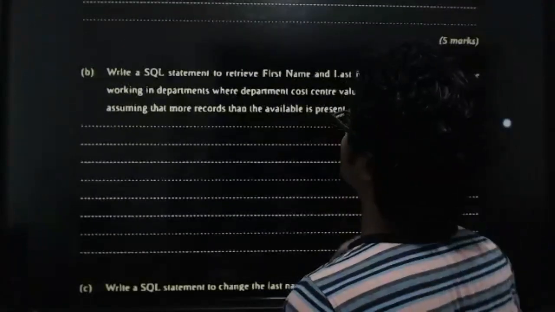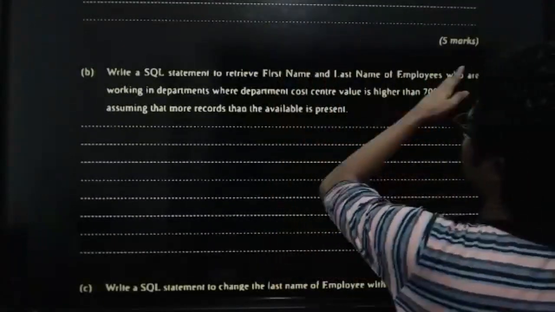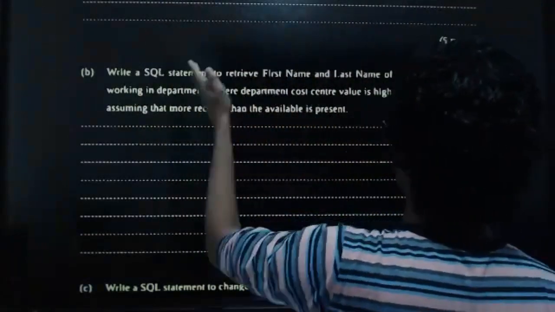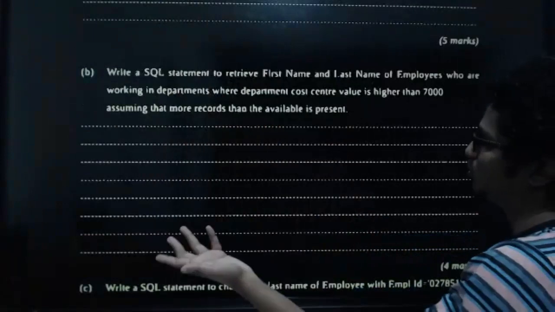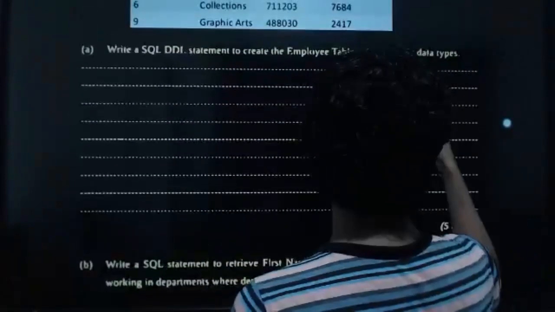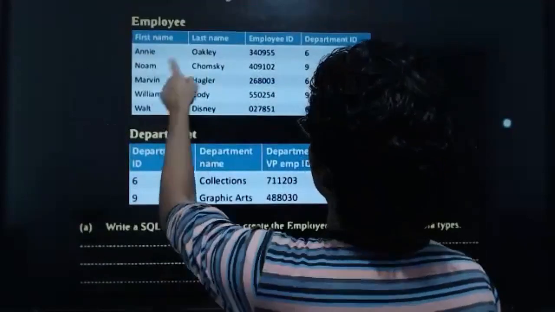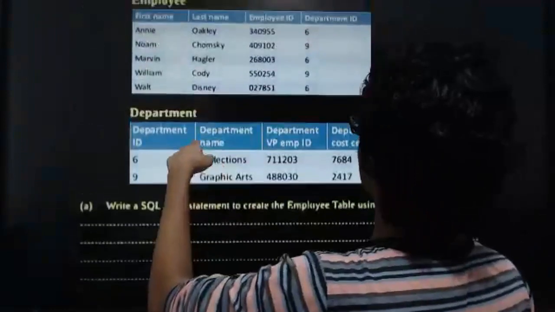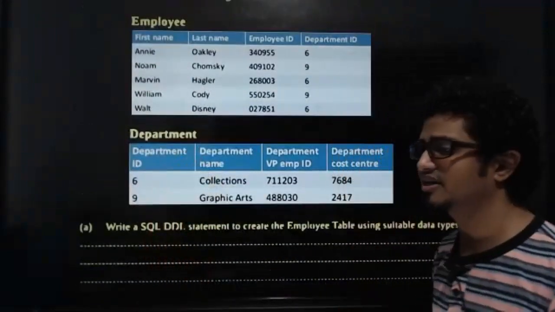Write an SQL statement to retrieve first name and last name of employees who are working in departments where department cost center value is higher than 7,000. Assume that more records than available is present. So first name and last name of employees who are working in departments where department cost center value. Where can I find department cost center value? Can you please tell me?